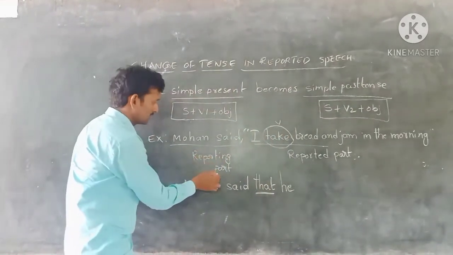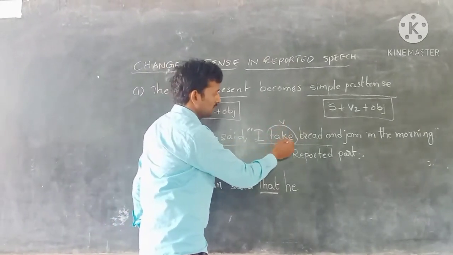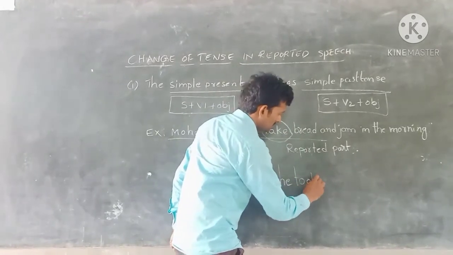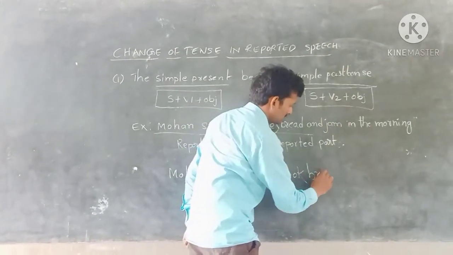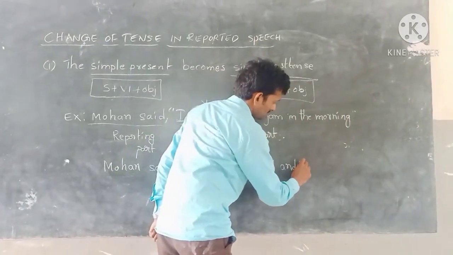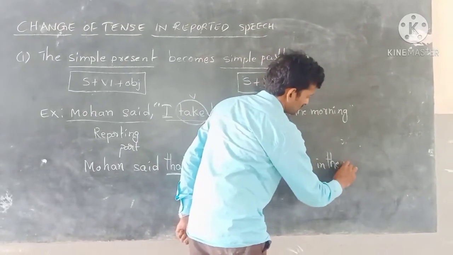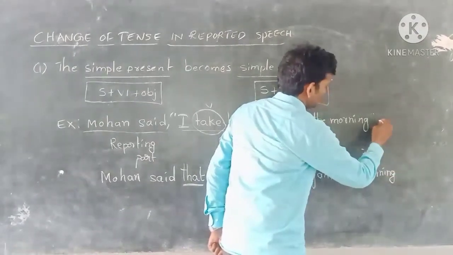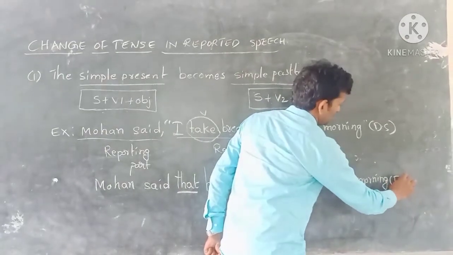Here the reporting part is in past tense, so we have to change it also to past tense. So take becomes took. He took bread and jam in the morning. This is direct speech, DS, changed into indirect speech, IDS.